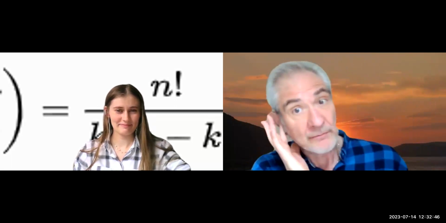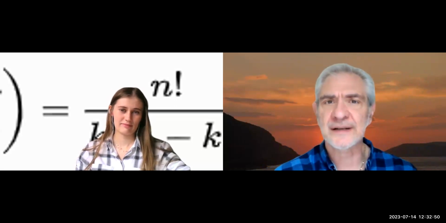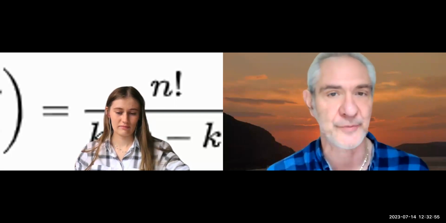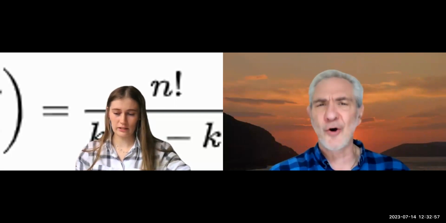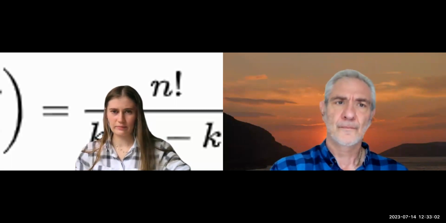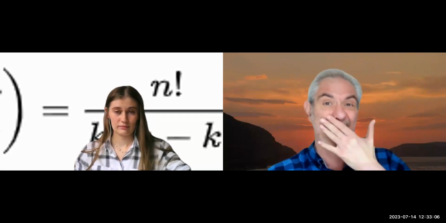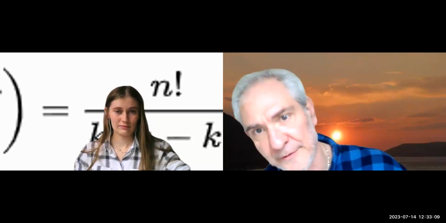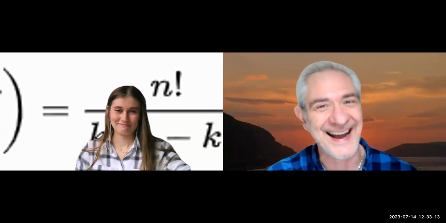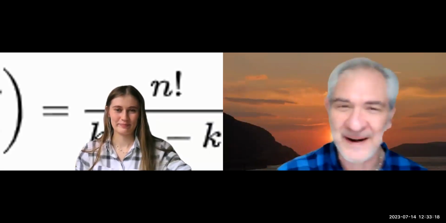All right, so binomial distribution. I guess we have certain conditions that have to be in place for us to be able to say that we have a binomial distribution. Binomial means it's dichotomous, isn't it? It's either one thing or the other. That's right. Either I make a free throw or I don't. Either I like ice cream or I don't, right? The recurring theme: if people like ice cream or not.